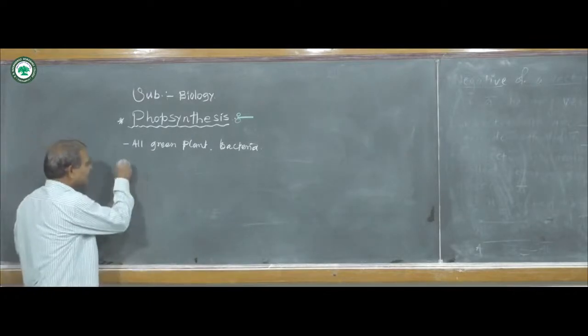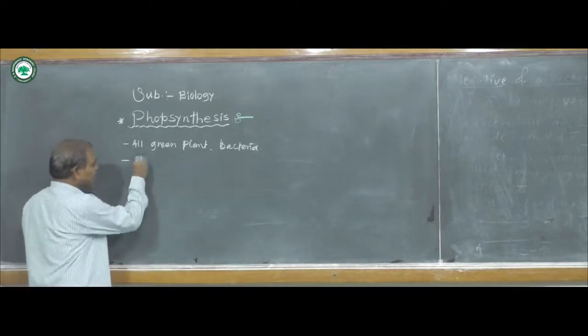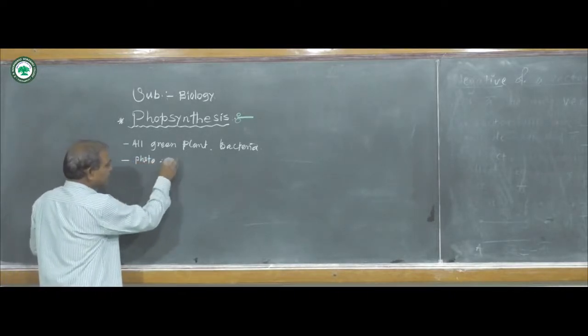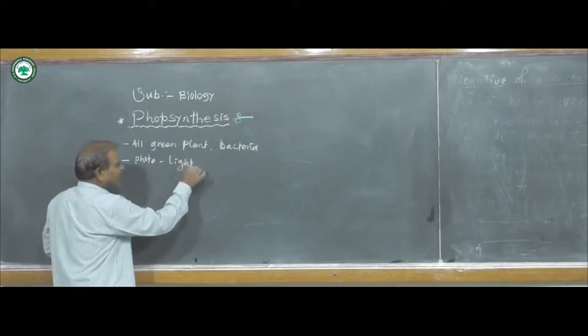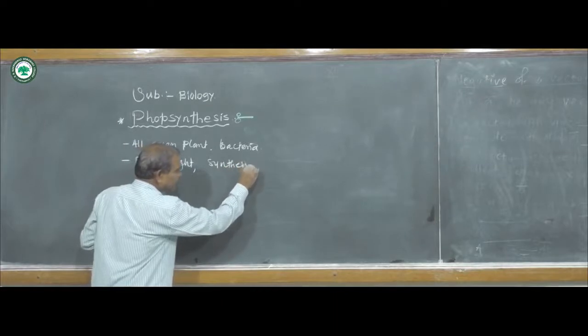Then, another physiological process. Photo means light, and synthesis means form.